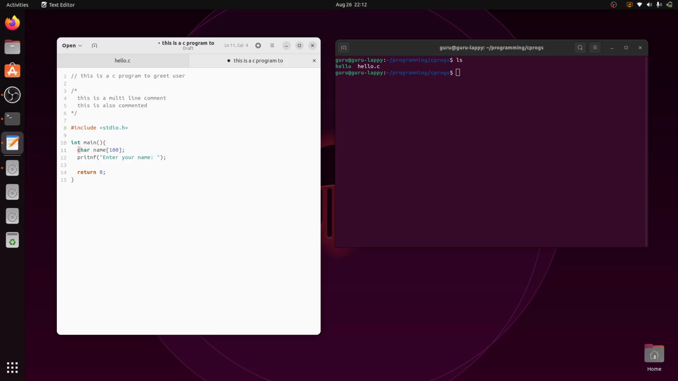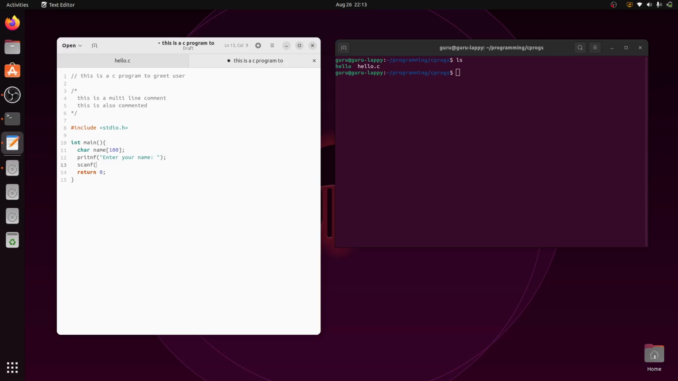So now I'm saying char name 100. That means I am declaring a variable called name, which is of type character, and it can hold 100 characters. Now I have reserved a space. Now I will ask the user to enter my name, and that's what I'm doing here in printf. Now I have to read whatever the user has entered into my program.